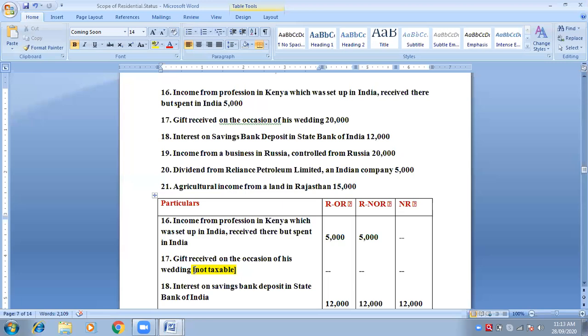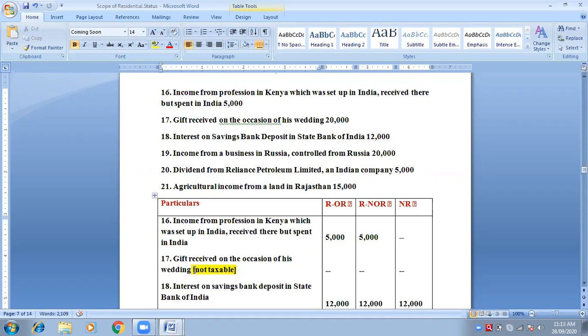But right now, because it is given in the question, I will have to tell you. A few incomes in India are exempted. What do you mean by exempted? Exempted means tax free. Though it is income, it is tax free. You will not have to pay any tax on that particular income. In other words, you can say not taxable. Suppose a gift of rupees 55,000, then it will be taxable because it exceeds the limit of 50,000 rupees. But this is a gift of 20,000 rupees, therefore it is not taxable.